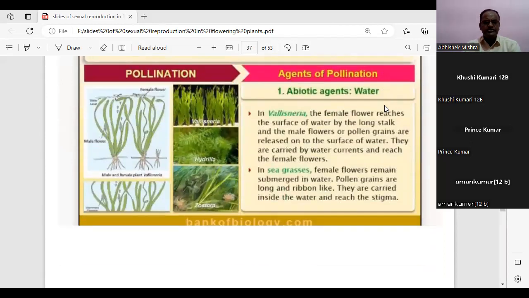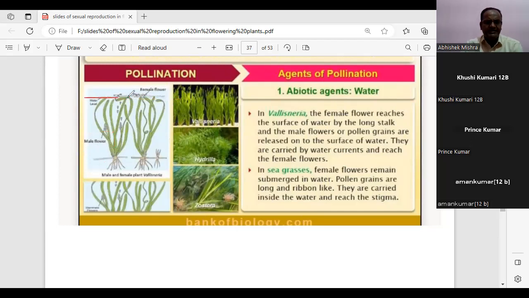Just a moment. Students, for this we need to see the image of the flower also. This is the image of the female flower of Vallisneria. The name of the plant is Vallisneria, and this is the male flower. Be careful. Let me change the color so that it will be easy for you.